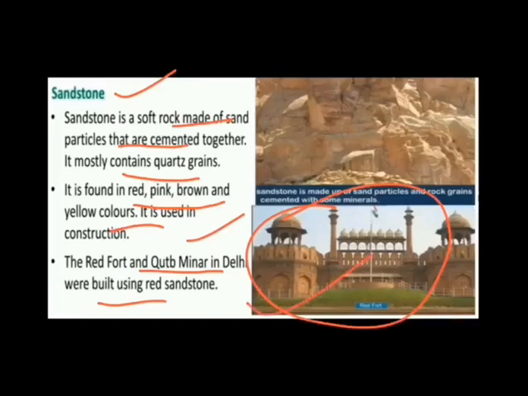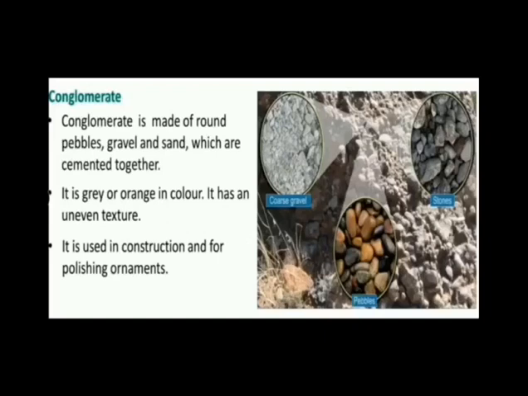Now the next example of sedimentary rock is conglomerate. Conglomerate is made of round pebbles, gravel, and sand which are cemented together. How is conglomerate formed? It is formed by the cementing of rocks, pebbles, gravels, and stones, and it is gray or orange in color.